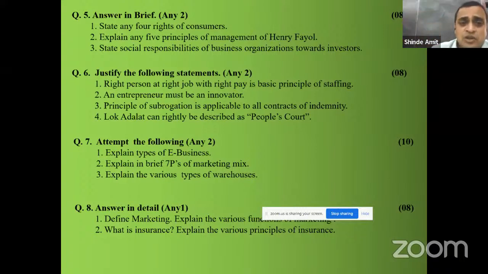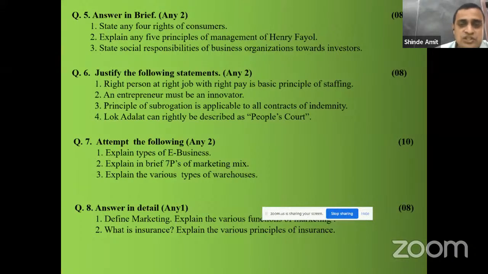Then, an entrepreneur must be an innovator. Here you can quote what is entrepreneur, meaning of entrepreneur, why he is an innovator, and why innovation is necessary for him in order to survive and succeed in the market. How innovativeness is the best quality of the entrepreneur, that you can explain here. Principle of subrogation is applicable to all contracts of indemnity.